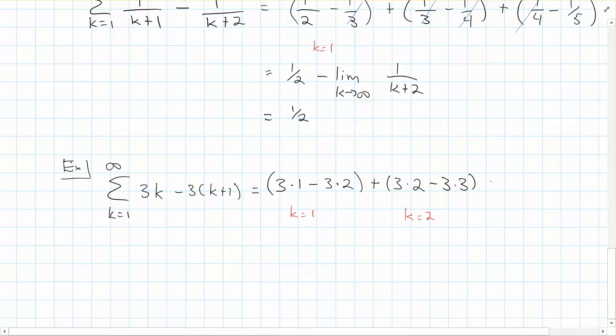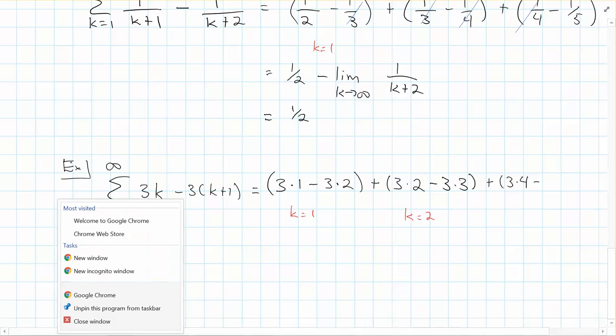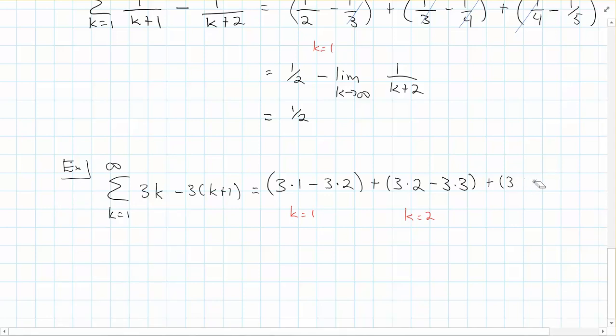And then I'll write one more term down, 3 times 3, not 3.3. I need you guys here to correct all my little silly mistakes. Minus 3 times 4. Man, I really want to write that as a decimal point as opposed to multiplication. And then we keep going on.